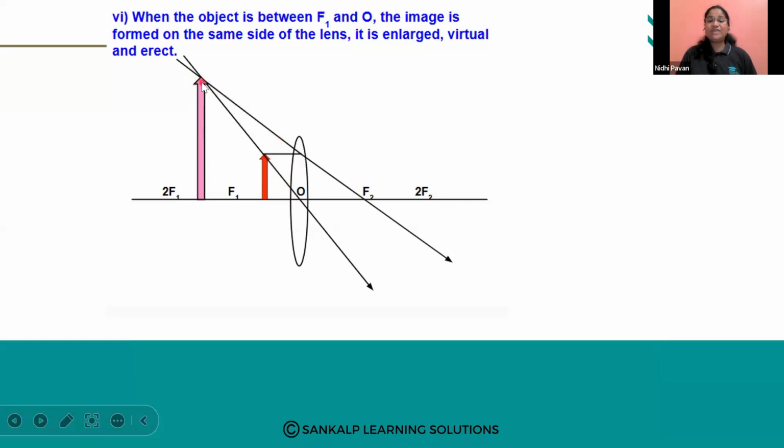The image will be very enlarged, that is very bigger than the object, but it is virtual, means it is not obtained on a screen. It is formed inside the lens only, and it is erect, means what? Straight, not inverted. Means AB is there, here also in the image AB will be there. It is not BA. The arrow mark is pointed upwards, so the image arrow mark is also pointed upwards. So it indicates an erect image.